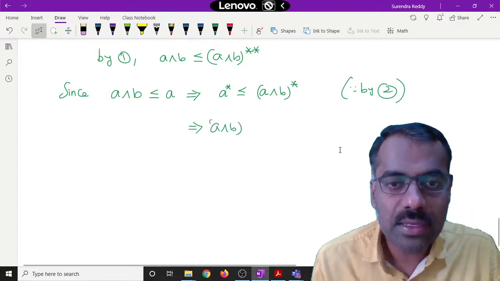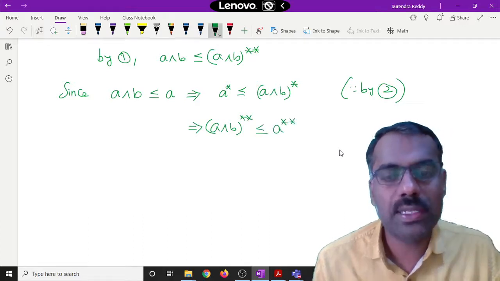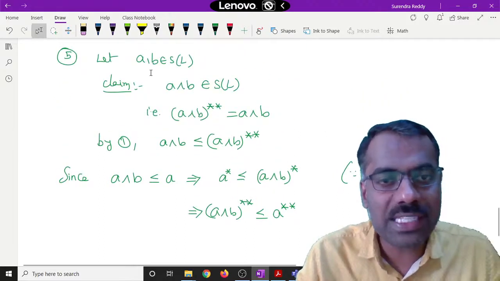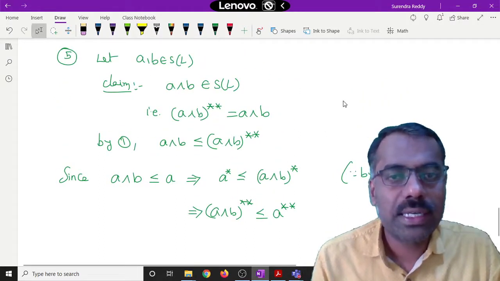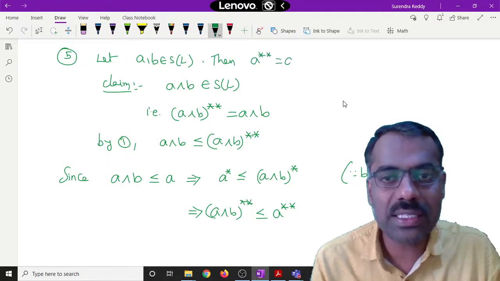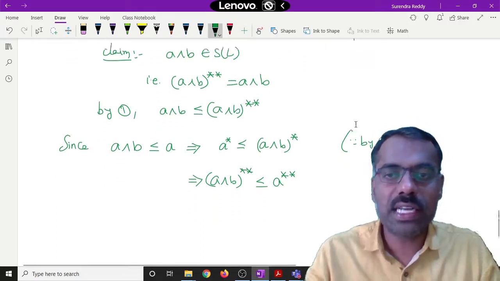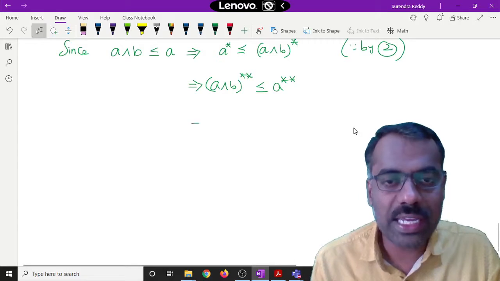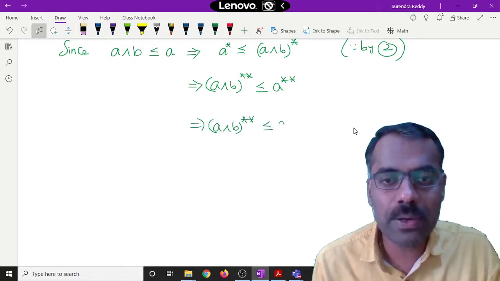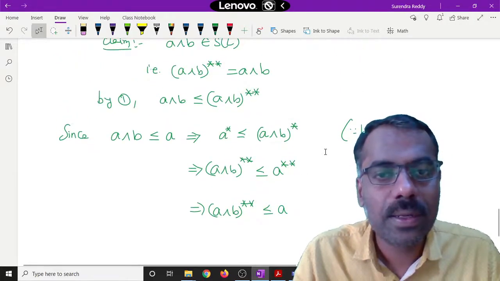A meet B double star is less than or equal to A double star. But our A and B are from S of L, which means A double star is the same as A and B double star is the same as B. So therefore, what we are getting here is that A meet B double star is less than or equal to A. Right? Clear? Any problem?